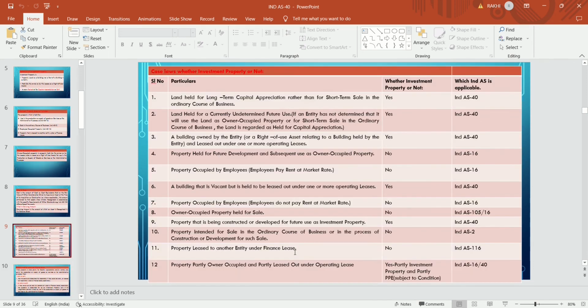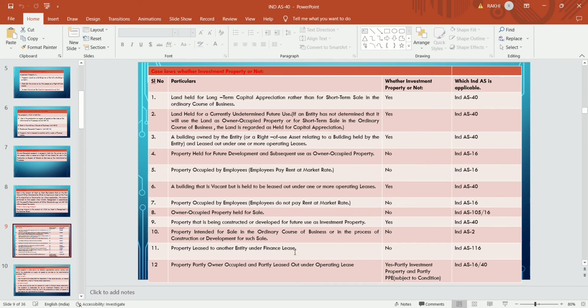There are some examples, case laws, on whether a property is an investment property or not, with serial number, particulars, whether investment property or not, and which Ind AS is applicable. Case 1: land held for long-term capital appreciation. If the land is held for long-term capital appreciation rather than for short-term sale in the ordinary course of business, as we know, capital appreciation and rental purpose cover the definition of investment property. So it is an investment property and covered under Ind AS 40.